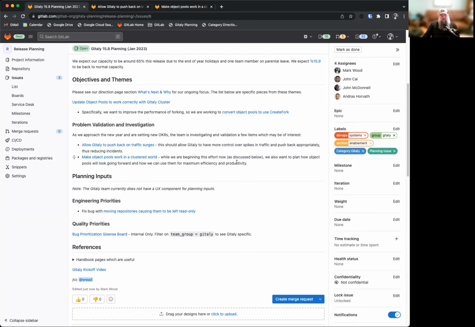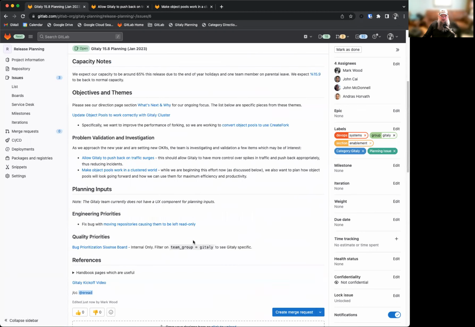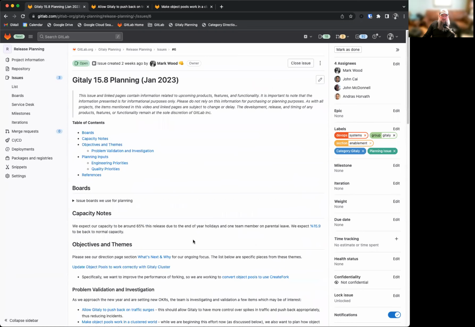So that's really important. We also have a bug with moving repositories that causes them to be left read-only. This was found very recently, and this is something that's important to our workflow. So we want to also prioritize that through 15.8, as well as the work down here that we have worked through with our quad planning counterparts. I realize that is a bit light, but if there are any questions or comments, please let me know. There is some carryover work from 15.7 that we'll be finishing up as well, so that's on the roadmap too.